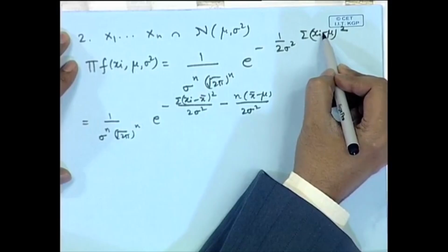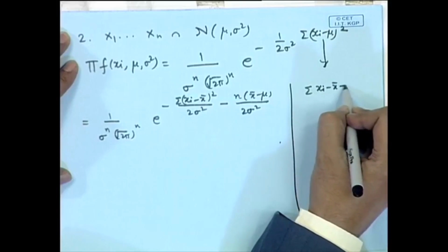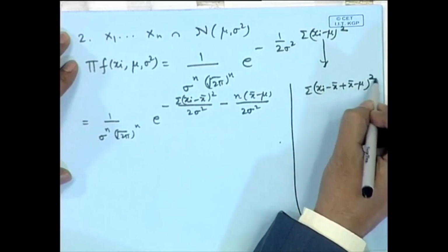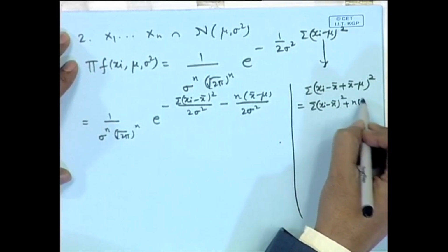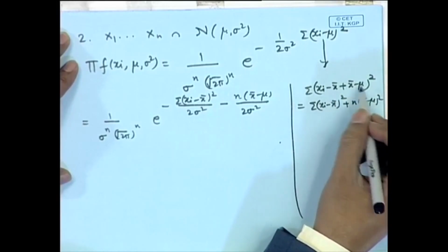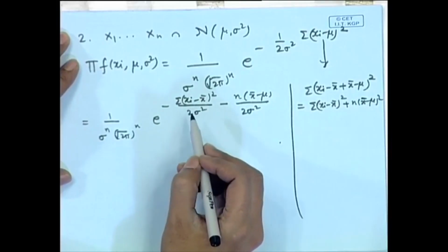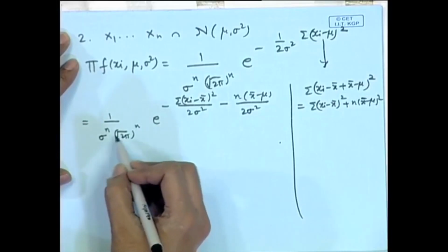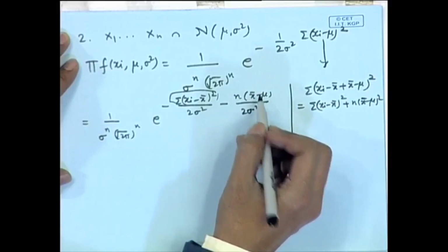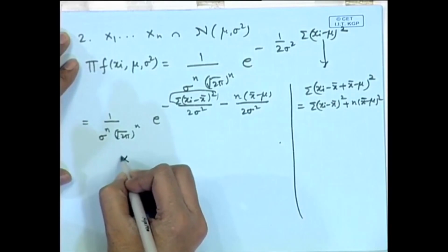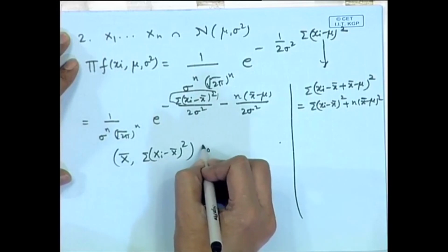That means, we have added and subtracted x bar: sigma x I minus x bar plus x bar minus mu, whole square, that becomes sigma x I minus x bar whole square plus n times x bar minus mu square, and the cross product term vanishes. So, now you can see here that this is a function of sigma x I minus x bar whole square, this is a function of x bar. So, we can say that x bar and sigma x I minus x bar whole square is sufficient.